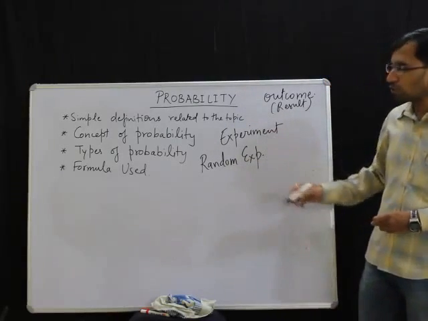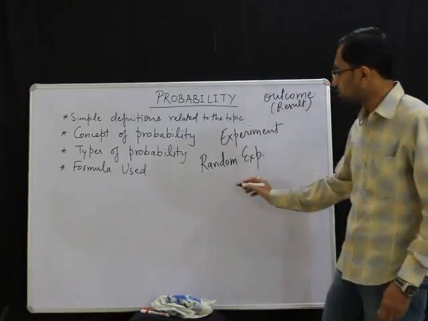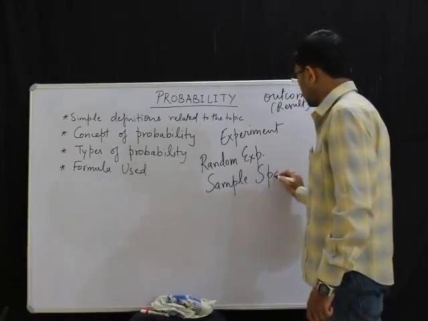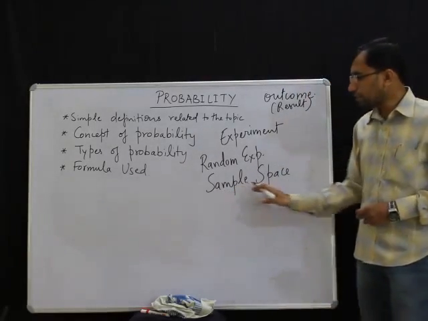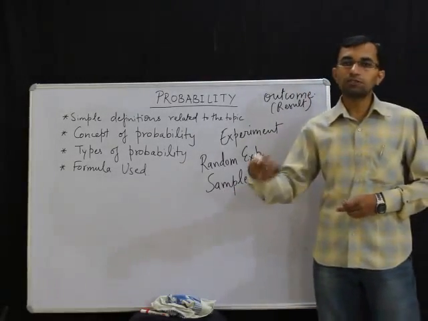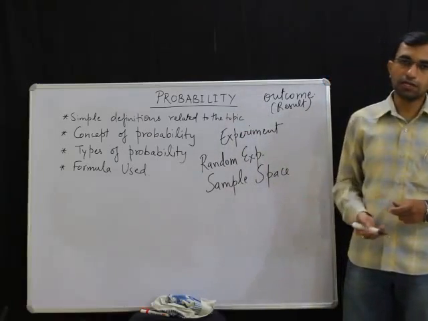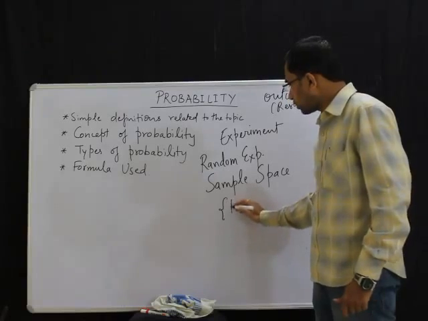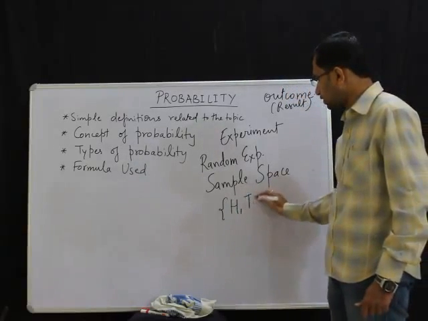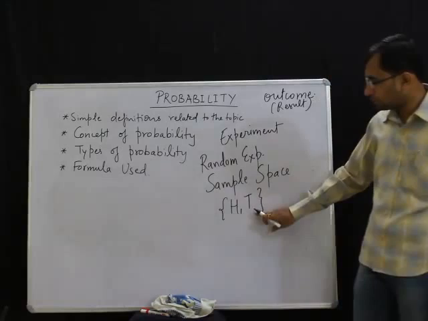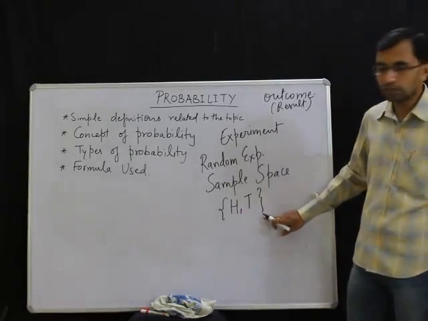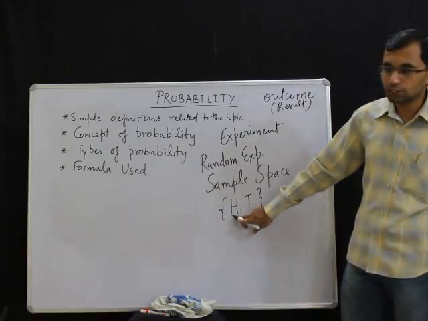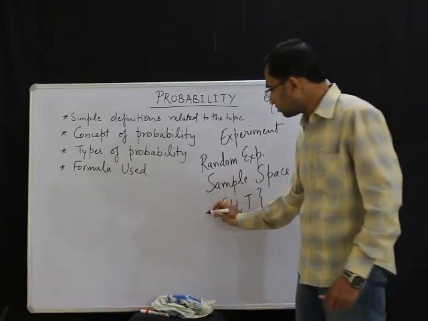So we talked about these two. Now the third thing which we are going to talk about here is sample space. So what is sample space in probability? Sample space means the collection of all possible outcomes in case of any particular experiment. For example, if I am tossing a coin, then there are two outcomes possible. Either heads will come or tails will come. I write H for heads, T for tails, and I am using these curly brackets to denote a set. So this is a set which contains two elements. First one is heads, second one is tails.